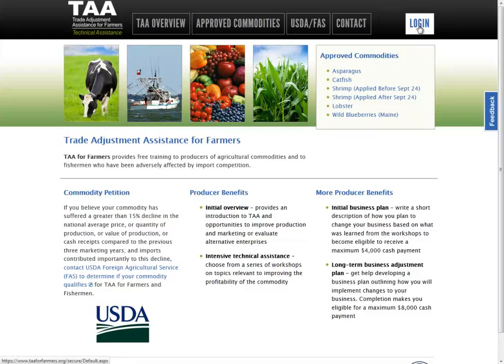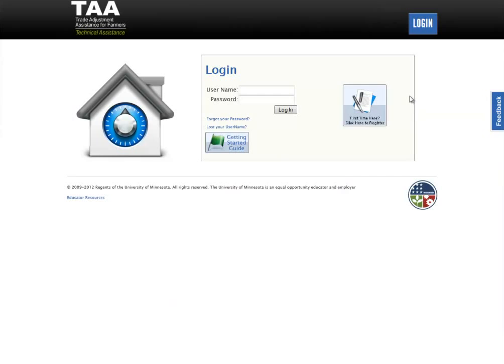So we're going to go ahead and click on the blue login button that's in the upper right-hand corner. And once you're there, this is where you can put in your username and password if you have one, or if you haven't, go ahead and click on first time here, click here to register.